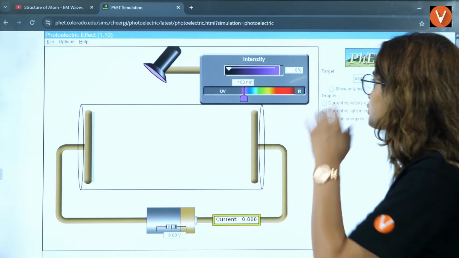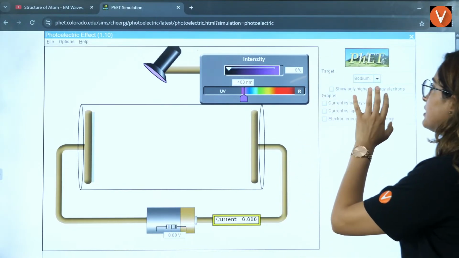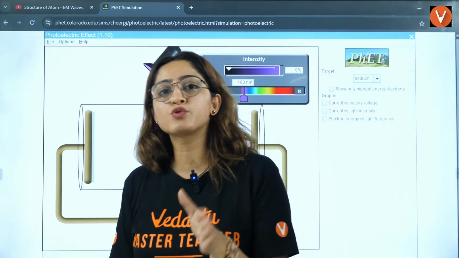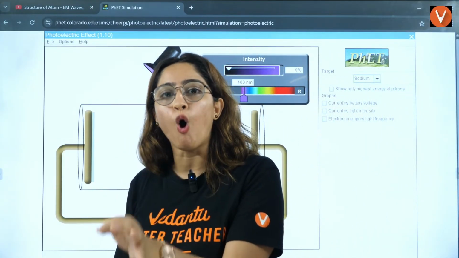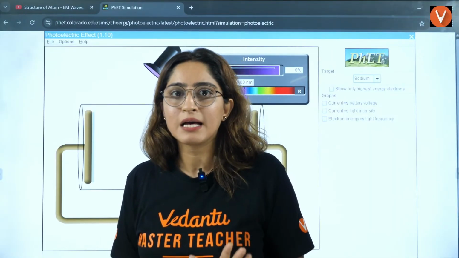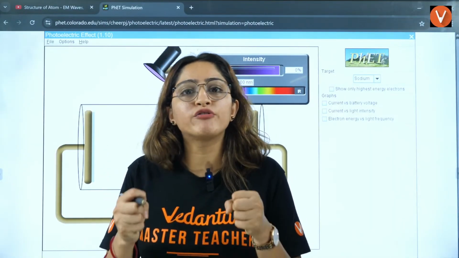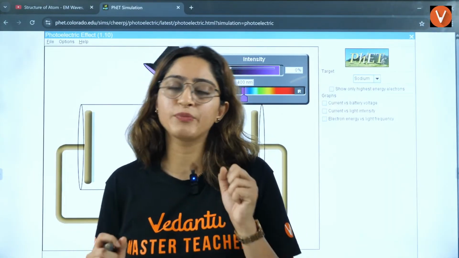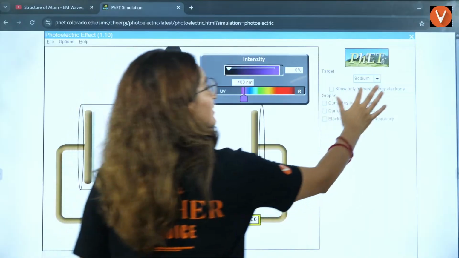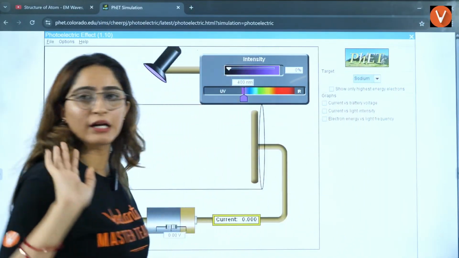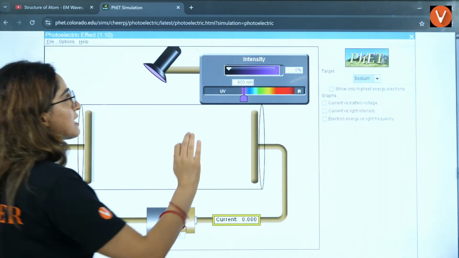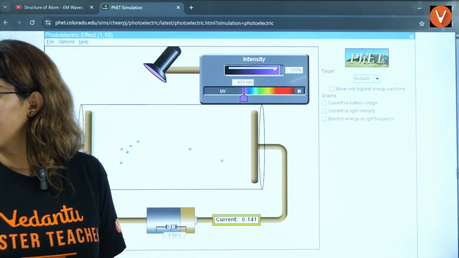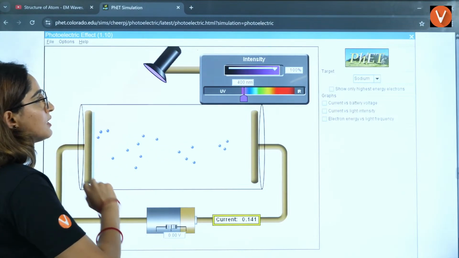So now if you see this here, I am fixing the work function. What is work function? h mu naught is called work function. The energy of the metal, that is called work function. Okay, so I am fixing the metal to sodium. I am fixing the intensity to 100%.